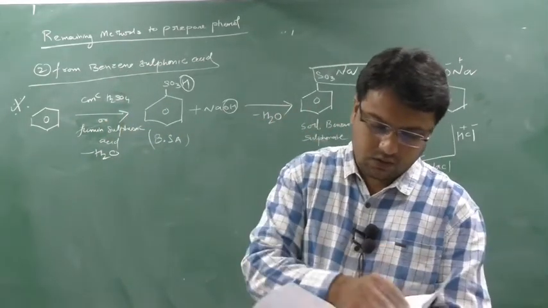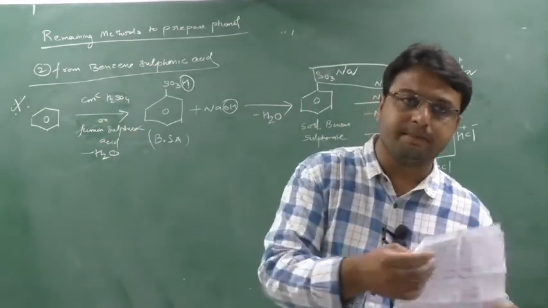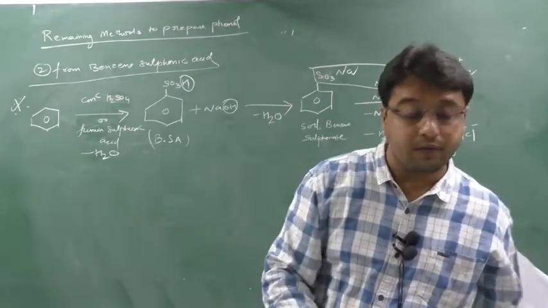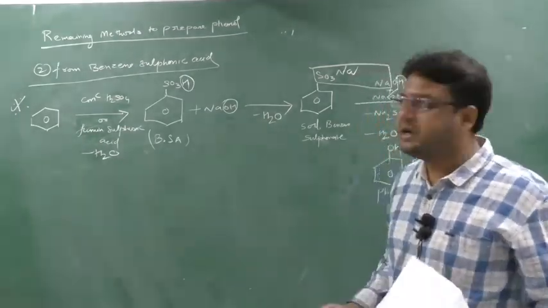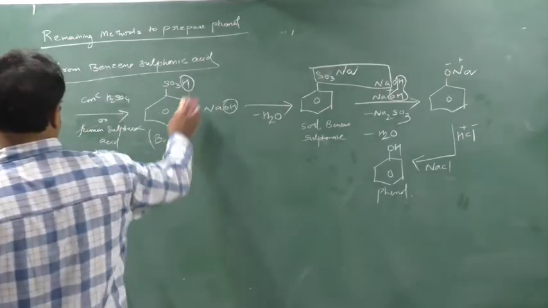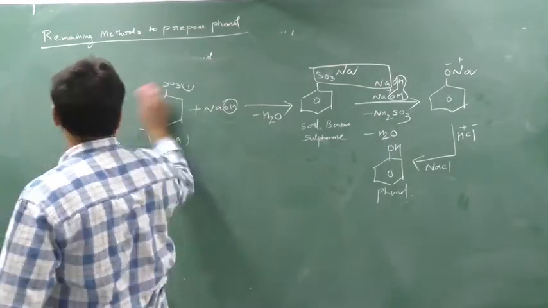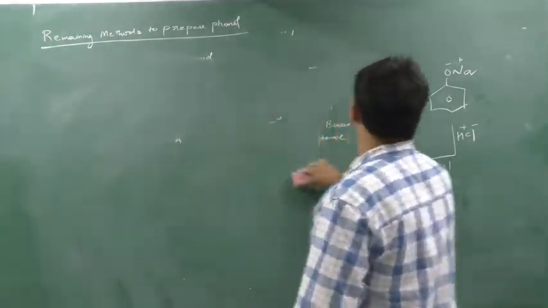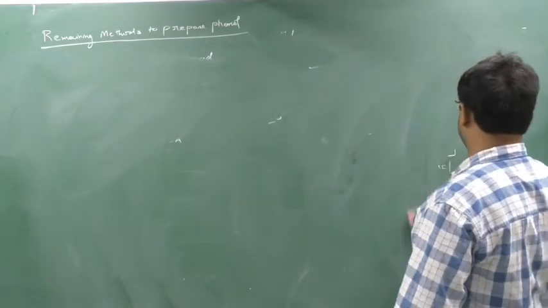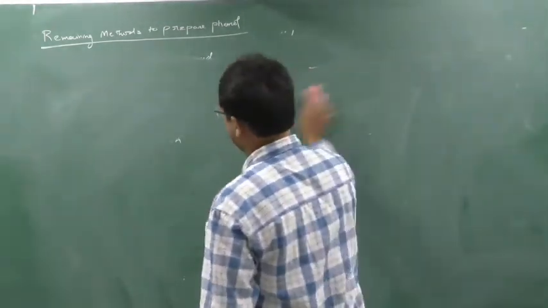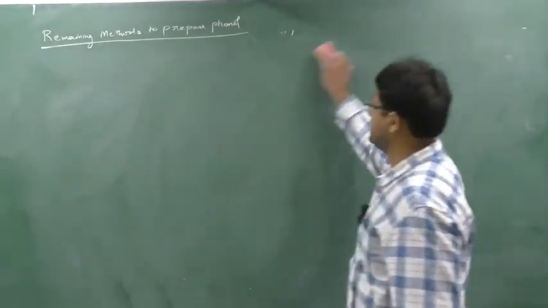Okay. So next is from benzene diazonium, from diazonium salt. This is a bit difficult and it's very important also. Here no question on mechanism is involved.